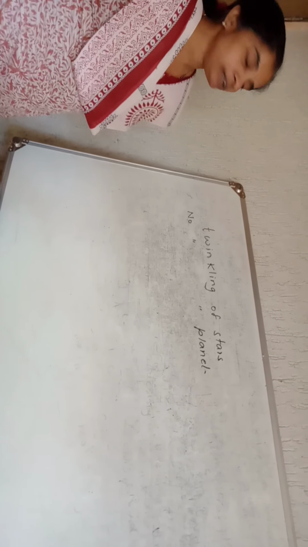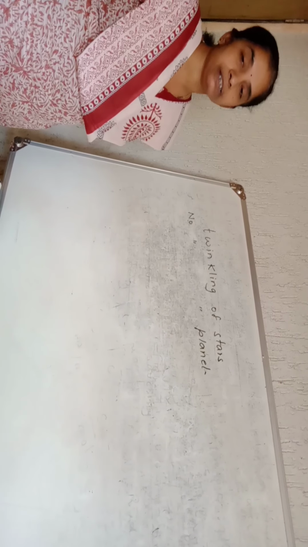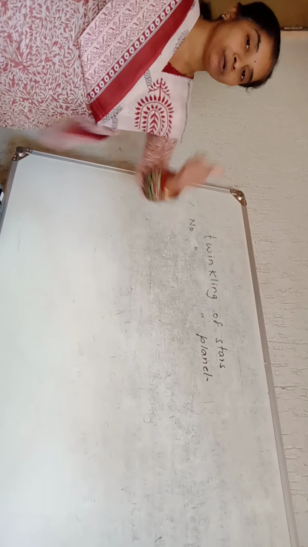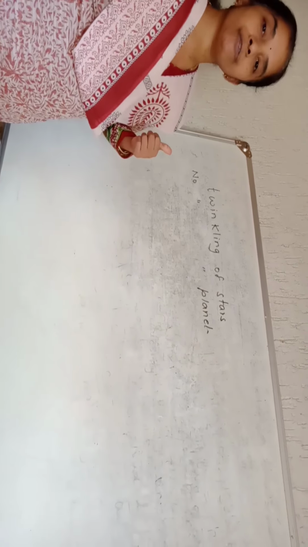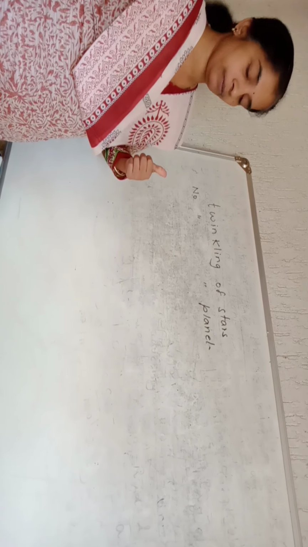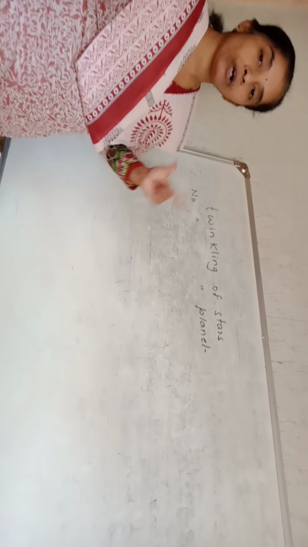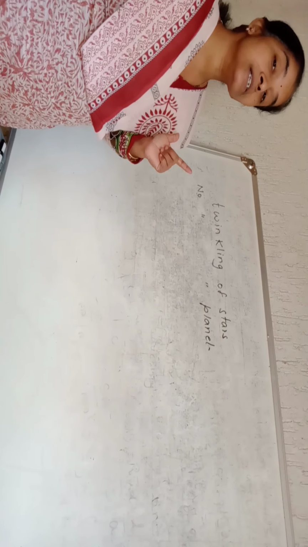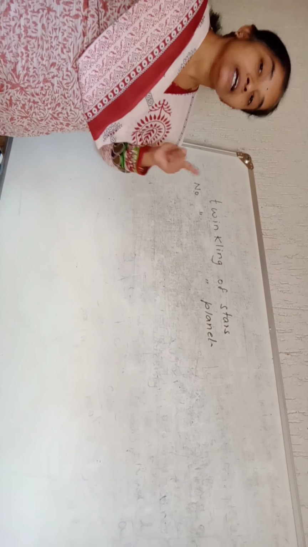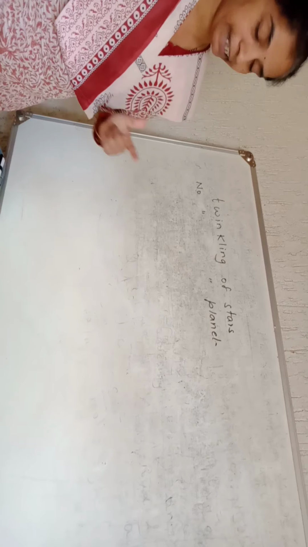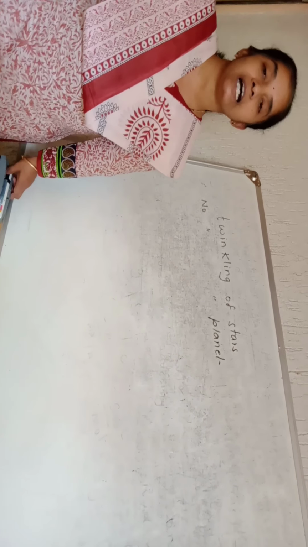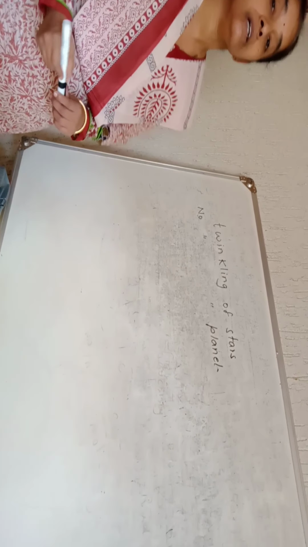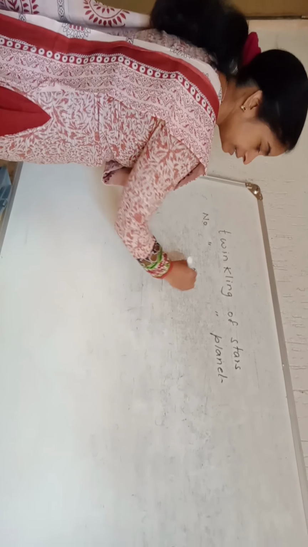Points, see how to write them. Why do stars twinkle? Point number 1, stars are the heavenly objects which are very far away from us, means from the earth. Point number 2, they are self-luminous, means they emit their own light. Point number 3, as the starlight from the stars passes through the earth's atmosphere,